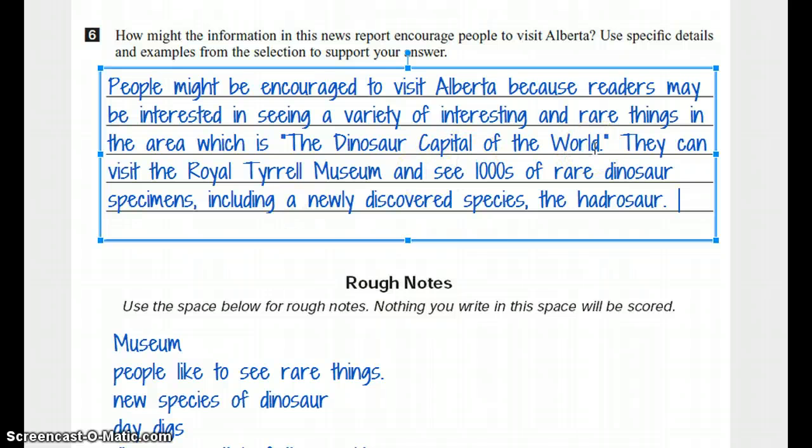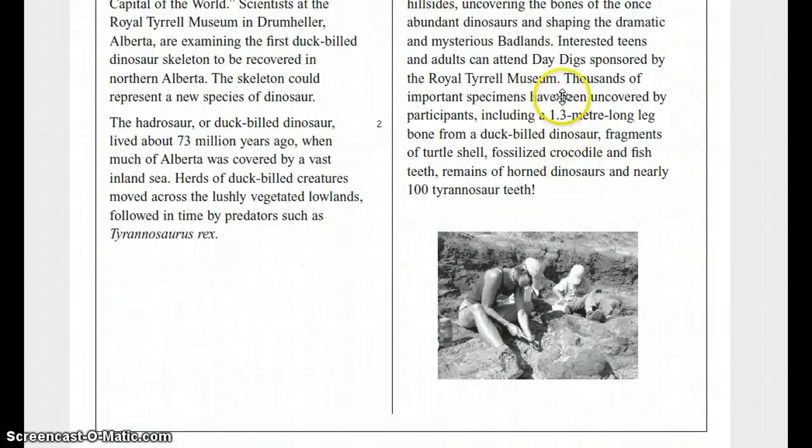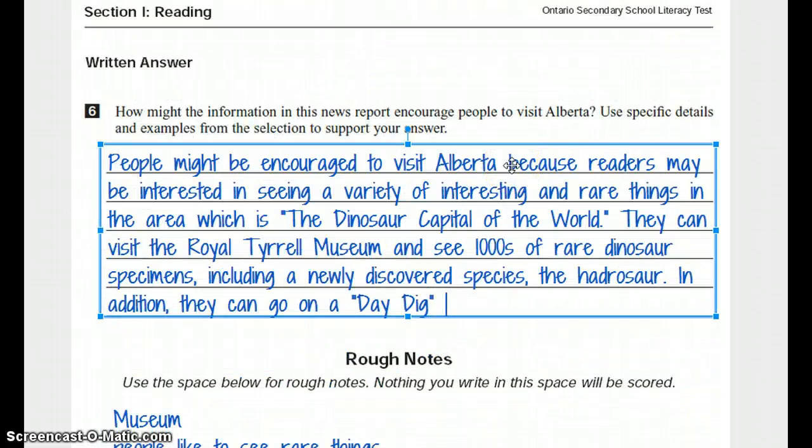And I can throw in a transition word here again. Now I could use also, a simple one, but I can mix it up since I used also a lot in that other piece of writing. How about a more formal way here? In addition, comma, they can go on a "day dig," in quotations, because I'm quoting this up here, in the mysterious "Badlands."